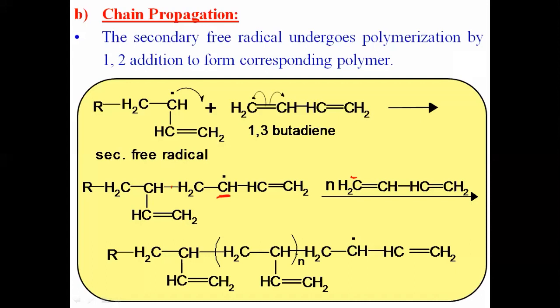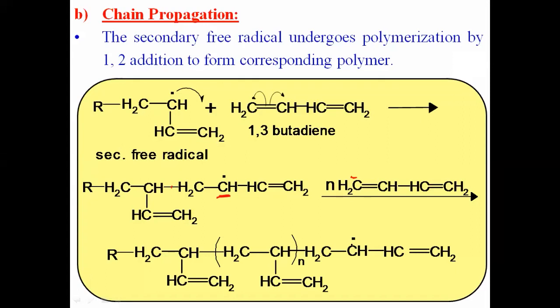At the bottom of the bracket there is n times, which means this unit is repeated many times and we get a very long chain compound, and that long chain compound has an unpaired electron on the secondary carbon, and thus there is a formation of a long chain compound. Actually this long chain compound can be combined with another free radical to form a long chain polymer. This is the chain propagation for the secondary free radical.